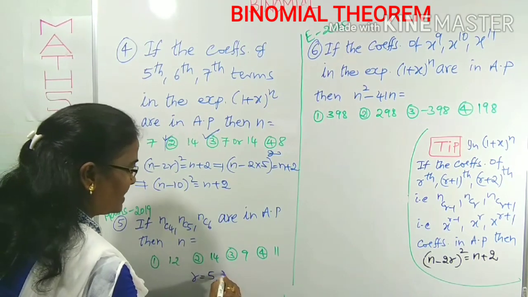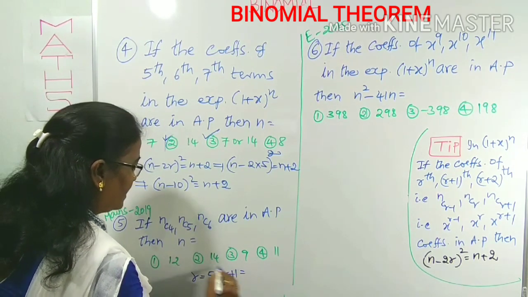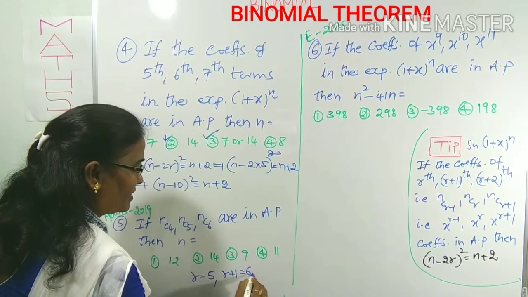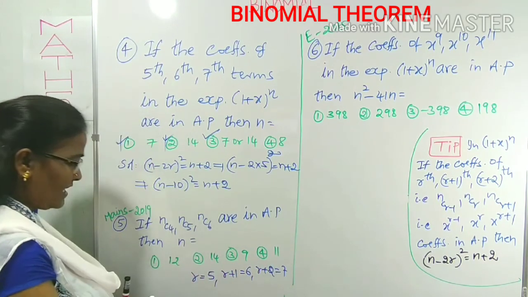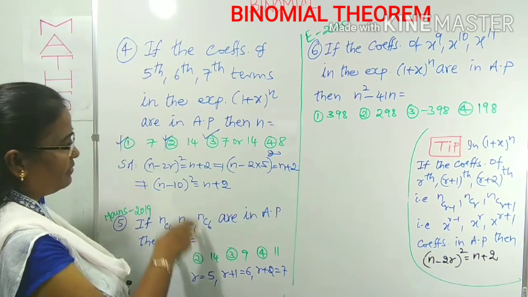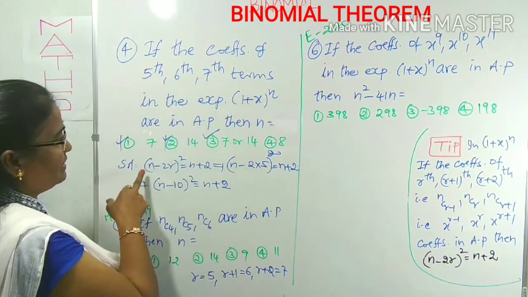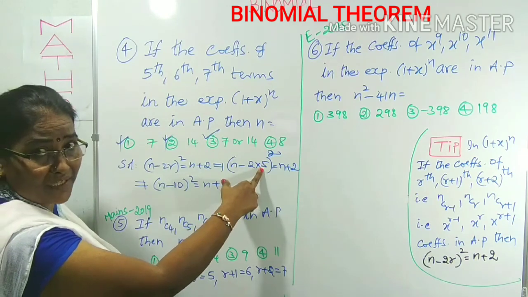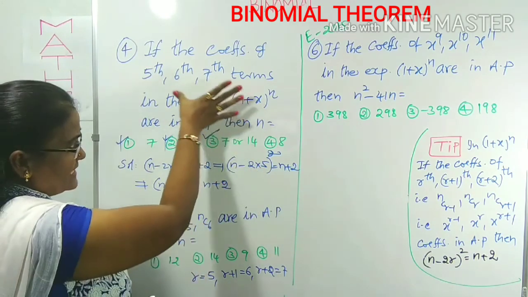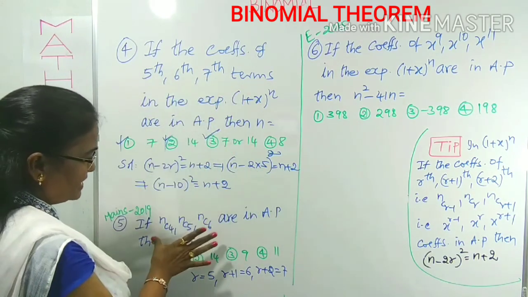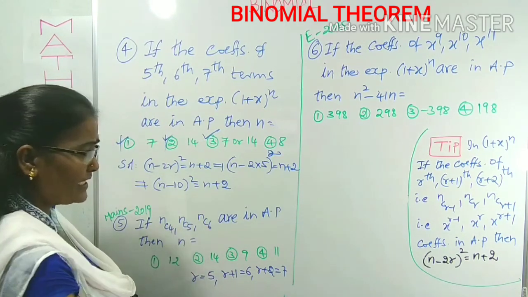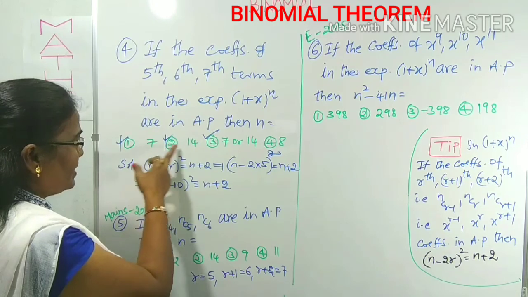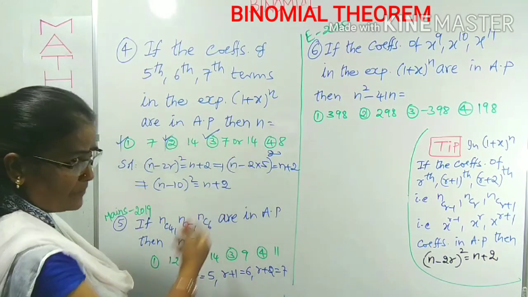Then r plus 1 is 6, we add 1 for this one. r plus 2 is 7. So what is the r value indirectly? r is 5. What did I do here? What is the r value? 5. Same question, but here he has given the coefficient form, whereas before he gave the terms form. Same question, same answer one can get. What is the answer? Either 7 or 14, maybe both are there, we can pick both of them.